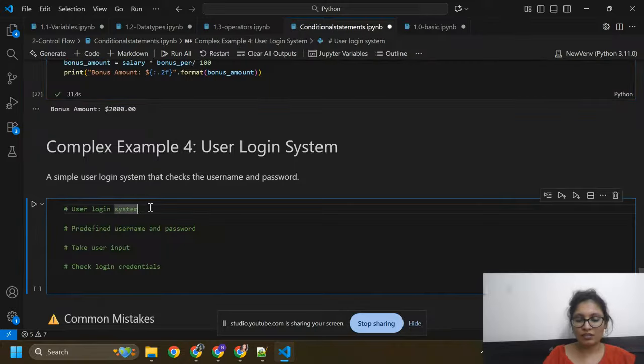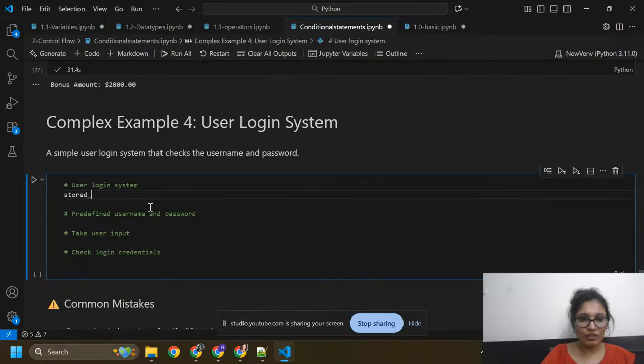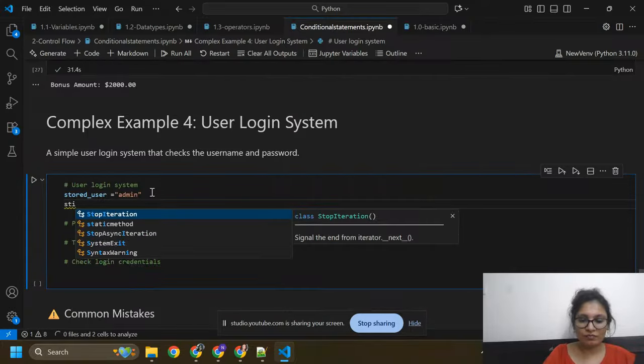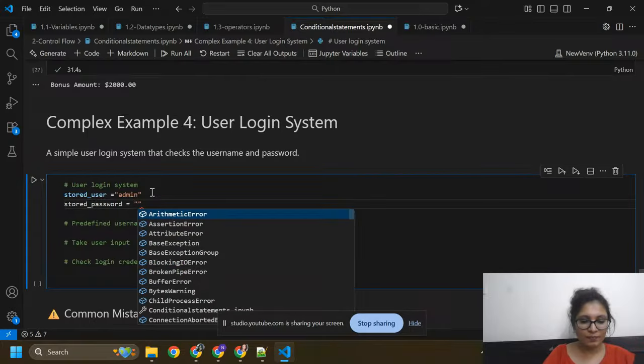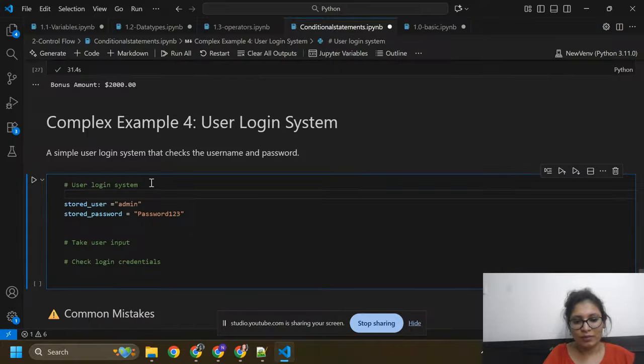So here I'm going to define stored_user equals admin and stored_password equals password123. These are the predefined username and password.